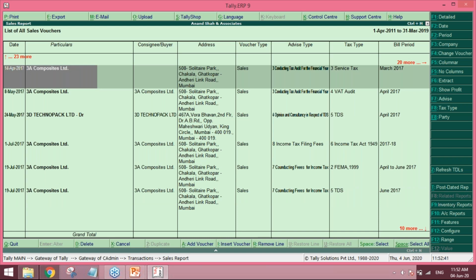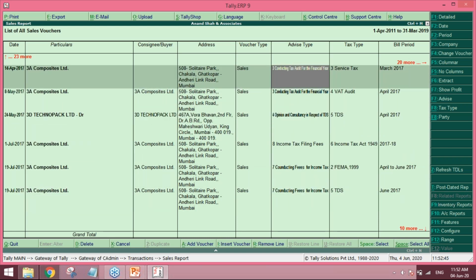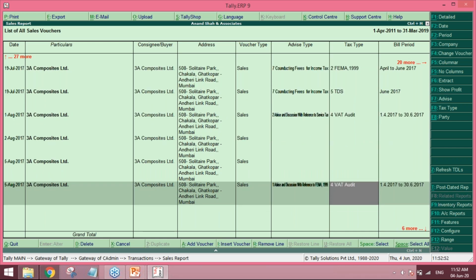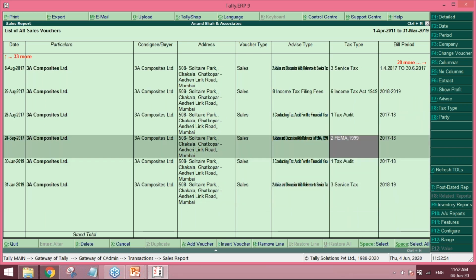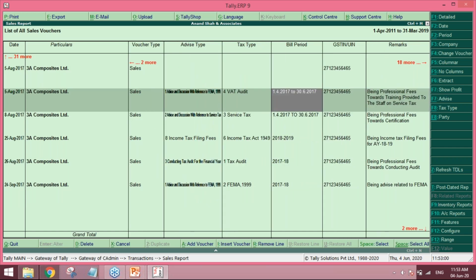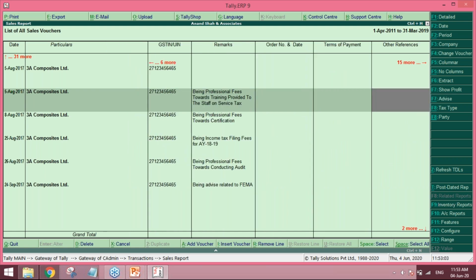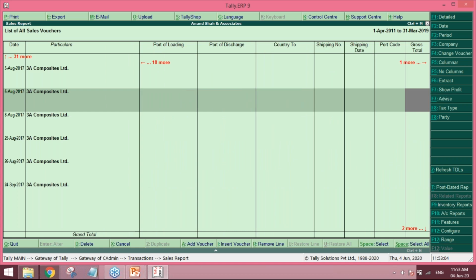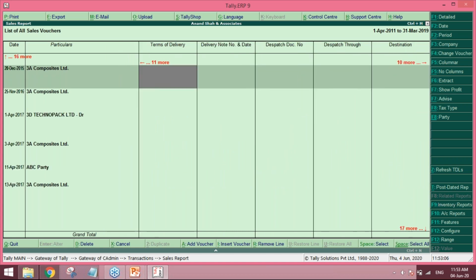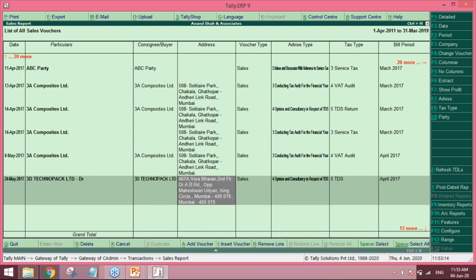So you also get the invoice listing of all the clients mentioned here, with the voucher type, with the advice type. So what advice you have given to that client, for service tax, VAT, TDS, or say GST, and what billing period you are billing to that client, the GST number, then remarks. So in a similar way, you can mention the details. You can get the details in the columnar format easily, so you can analyze it further.